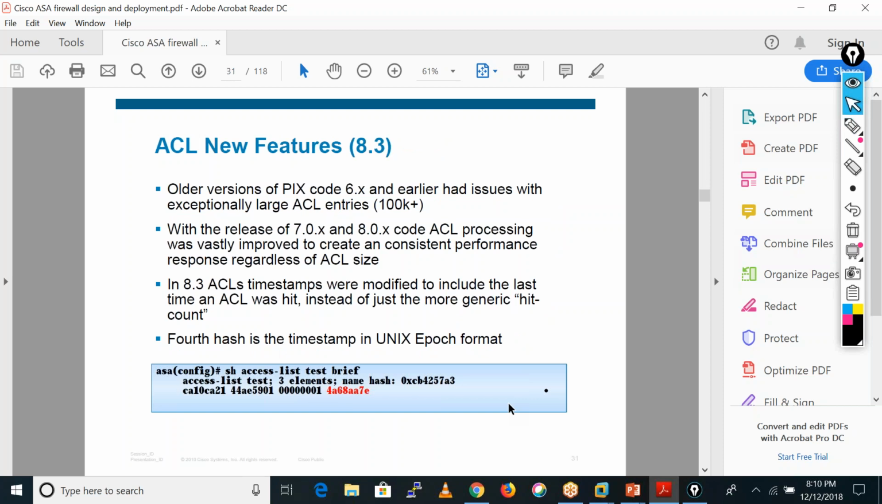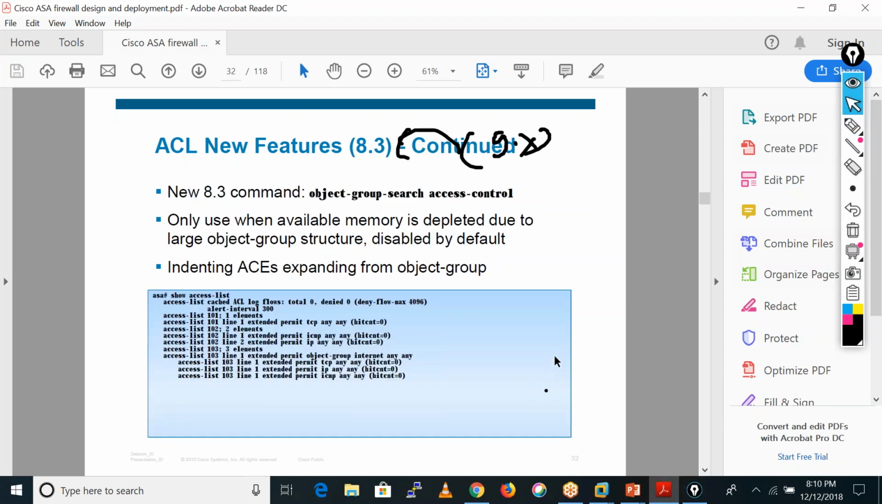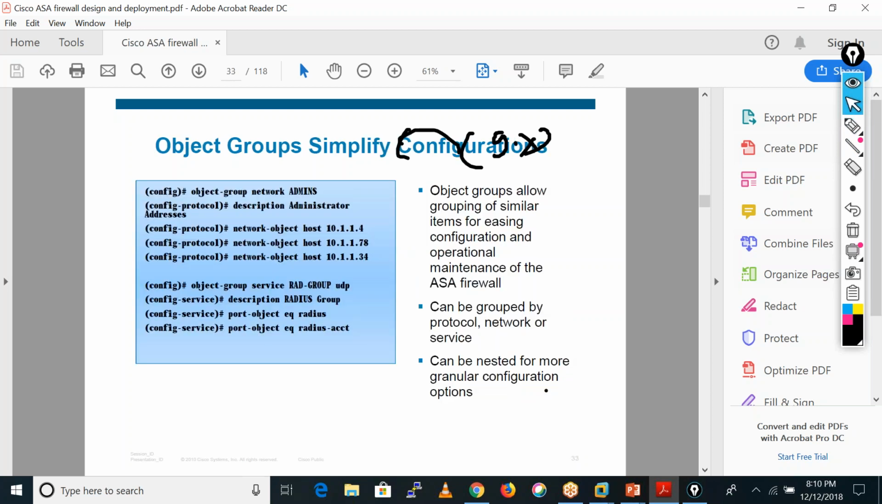So I'm not discussing the new features in 8.3, because right now the latest versions running are 9.x. No one is using these older versions. So I will discuss only the latest version.